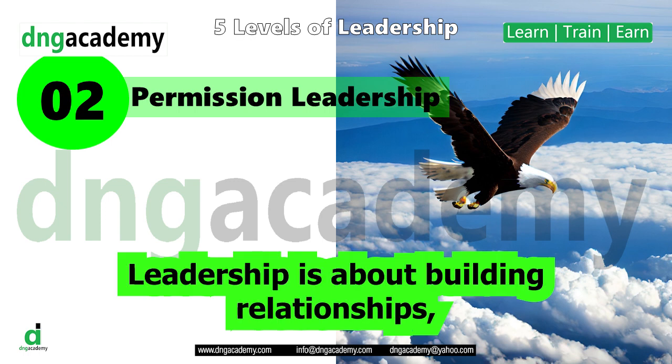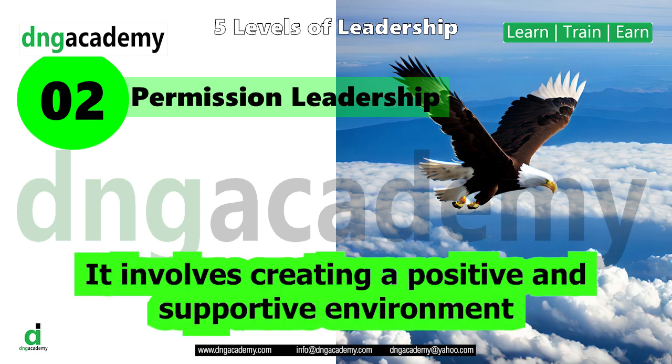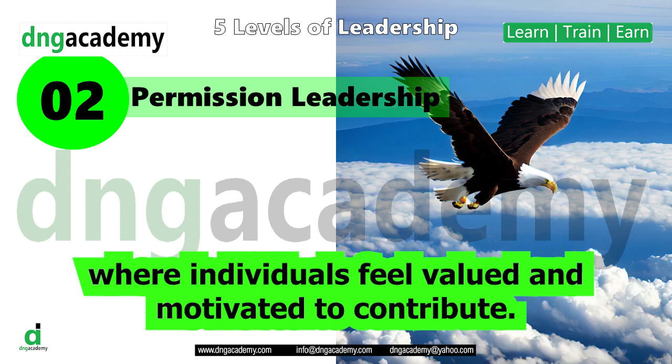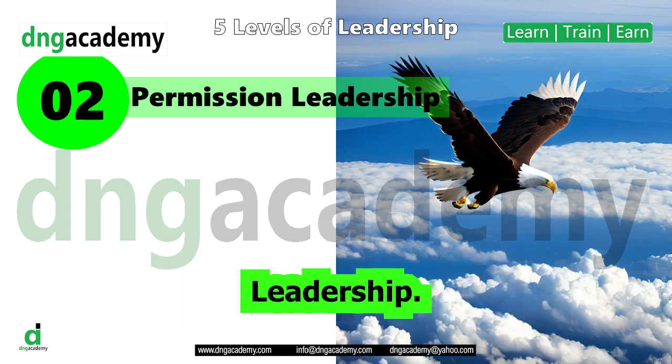Permission leadership is about building relationships, trust, and rapport with your team members. It involves creating a positive and supportive environment where individuals feel valued and motivated to contribute. Here are some key characteristics and aspects of permission leadership.